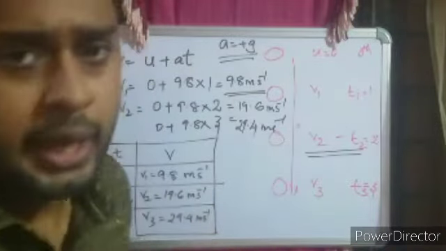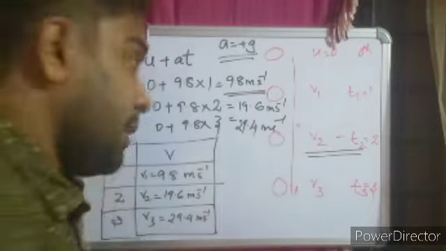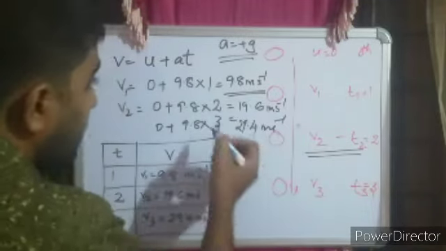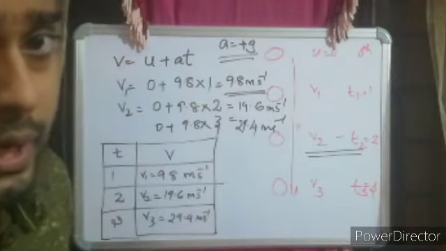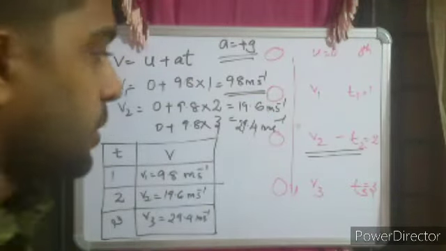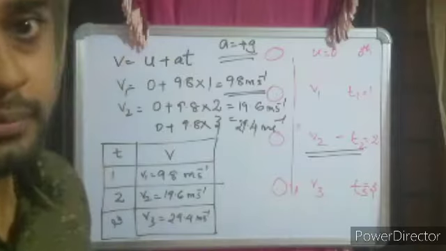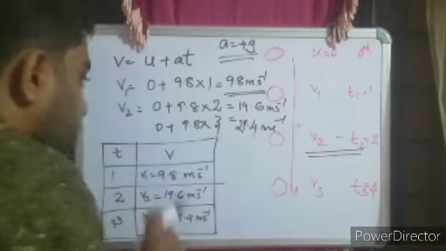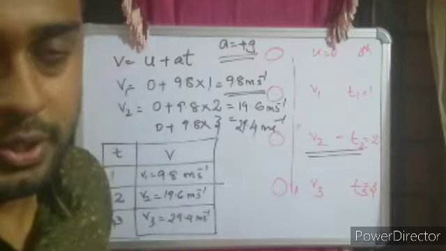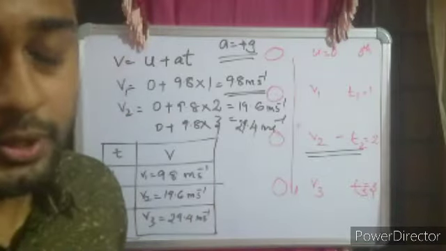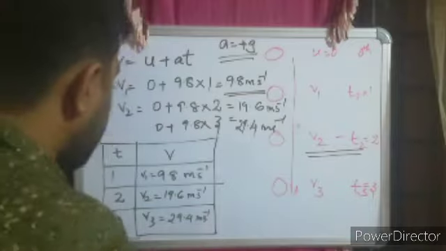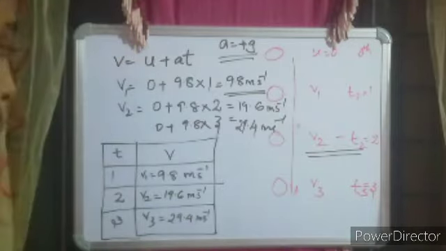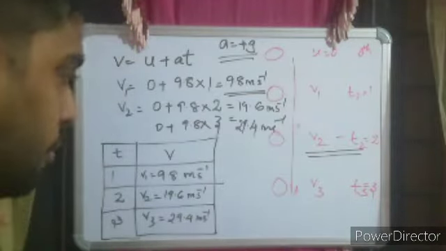And the direction of acceleration is given by whether it is in the direction of velocity or not. If the velocity is increasing, your acceleration due to gravity is in that particular direction. But in case your velocity is getting decreased, your acceleration due to gravity will be negative. So v3 is equal to 29.4.